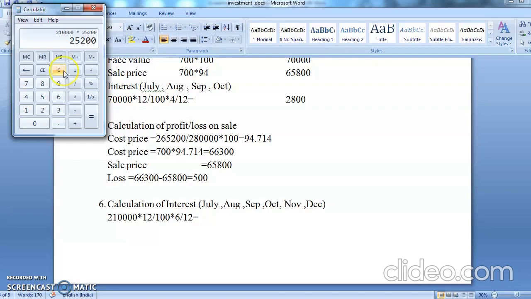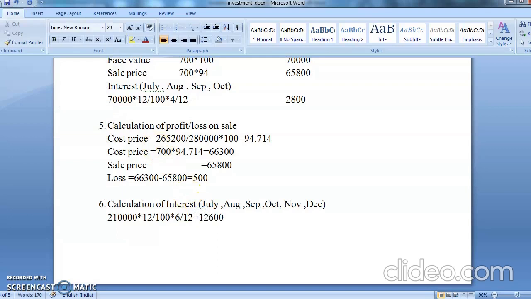So how much is the interest calculation? 2,10,000 into 12%, that is coming to 25,200. So 25,200 divided by 12 multiply by 6. So that is coming to 12,600. So your interest is coming to 12,600.